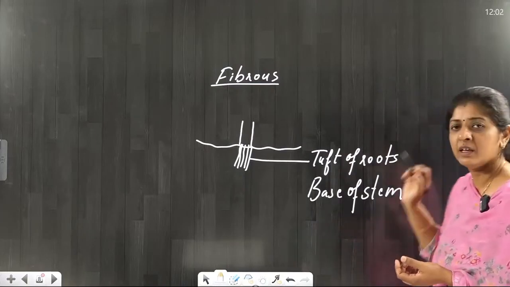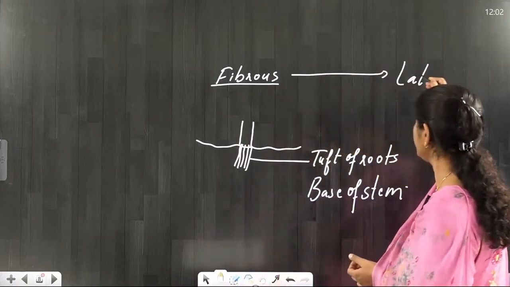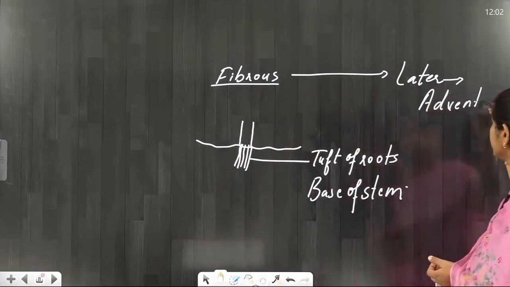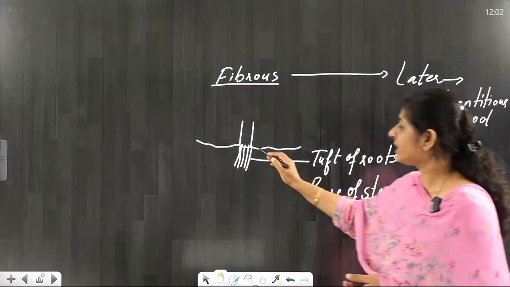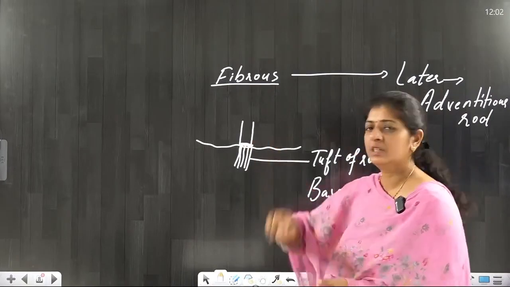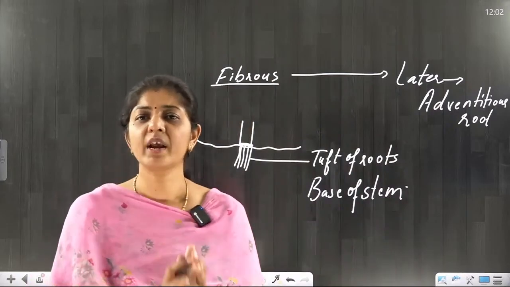Are you getting that? Later, can I say fibrous root system? Later it becomes adventitious root. Why adventitious? Because later this tuft of roots is coming out from the base of the stem, right? Initially the origin is from the radicle.